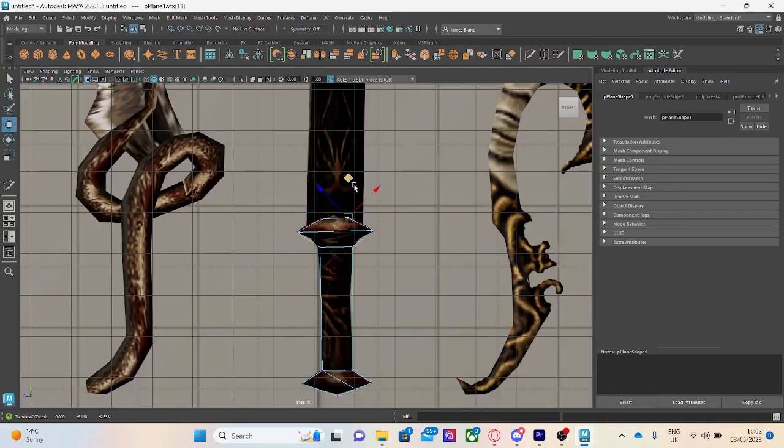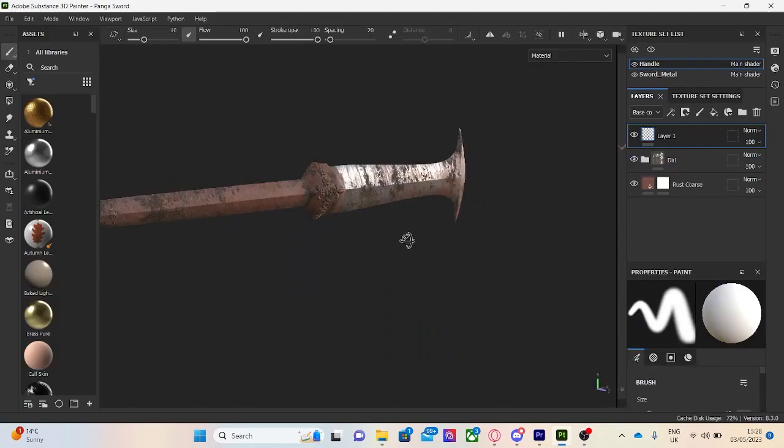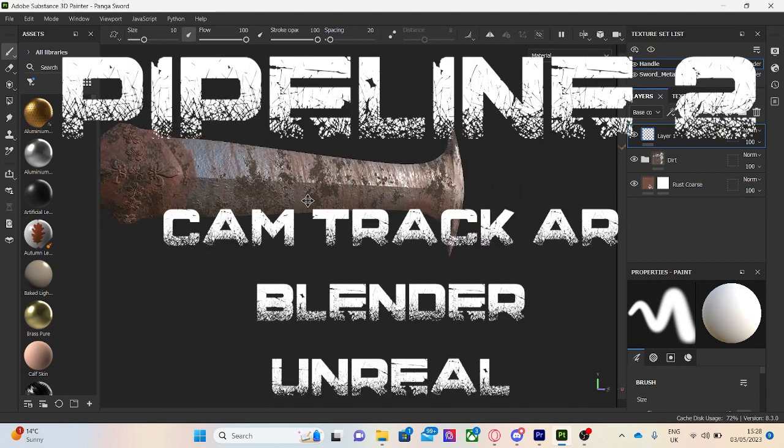Pipeline was used to create the sword. First, I used Maya to create the mesh of the sword and unwrap the model. Once textured in Substance, I exported to Unreal.